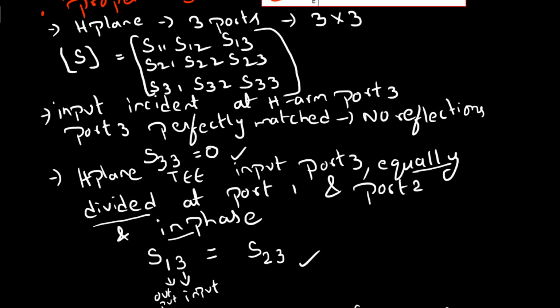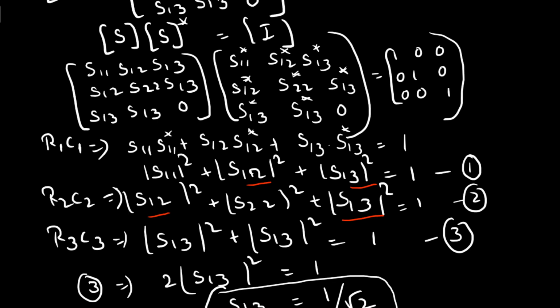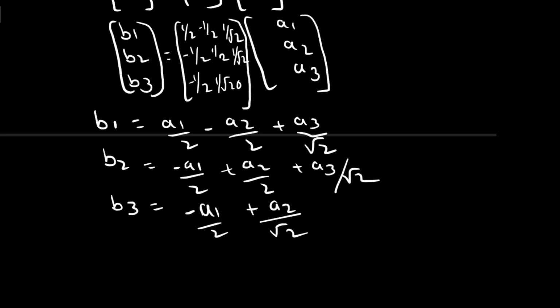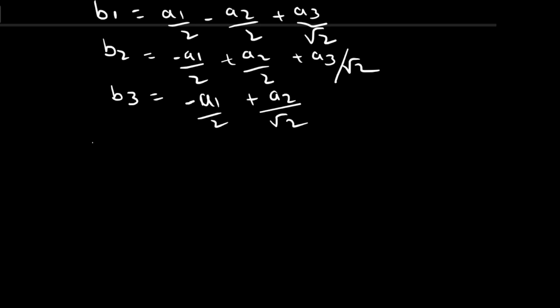Already we defined the H-plane T where, if you apply input to port 3, then the power is equally divided at port 1 and port 2 in phase. Let us see whether this statement is correct by considering some cases. In case 1, I'm applying input to port 3, which is represented with input A3, and it should not equal 0.